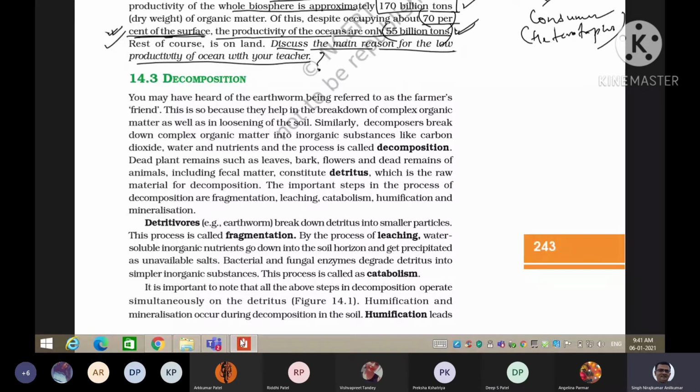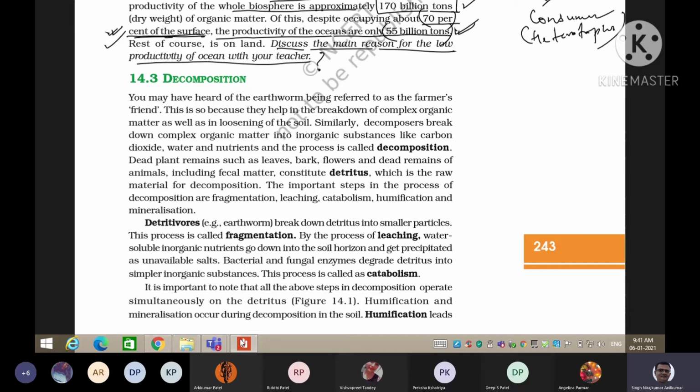Similarly, in the same way, like earthworm, so many other organisms are there in the soil which can break the complex organic matter into the inorganic substances. Earthworm is not able to break down the complex organic matter into the inorganic substance, right? They just break down the complex organic substances into the simpler organic substances, or they are loosening the soil.